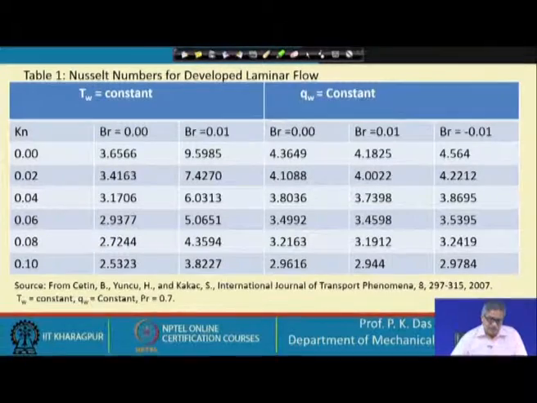In many of the cases the functional relationship is known, but in this case there is the effect of Reynolds number and Prandtl number, and also Brinkmann number is important, and Knudsen number is also important. So, depending on the Knudsen number and Brinkmann number, we will have some correlations, which again will be dependent on Reynolds number and Prandtl number. Let me repeat it again. Basically, for getting the heat transfer coefficient, one has to know the Nusselt number.